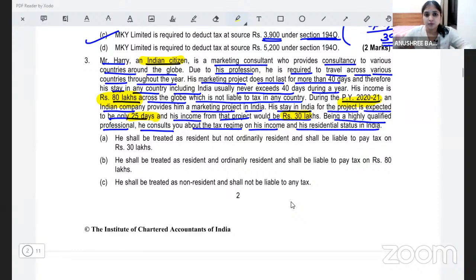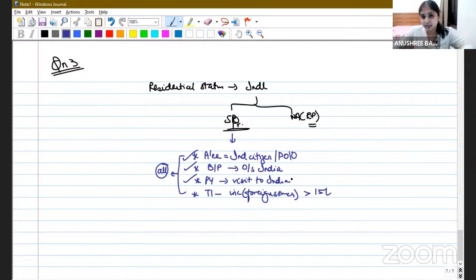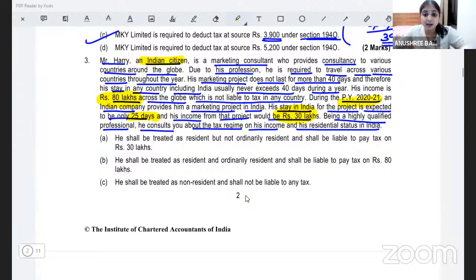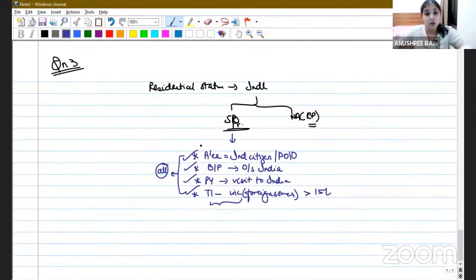So when I say total income minus income from foreign sources, I'm basically talking about Indian income. Basically, the impact is Indian income should be more than 15 lakhs. What will his Indian income be over here? 30 lakhs. Definitely more than 15 lakhs. All 4 conditions fulfilled. So which provision are we going to apply? We will apply the special provision.